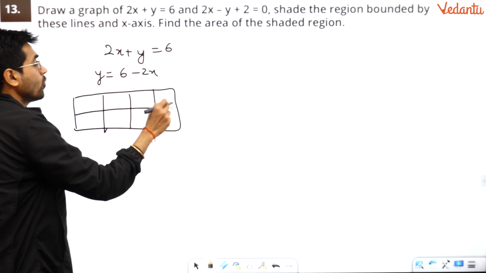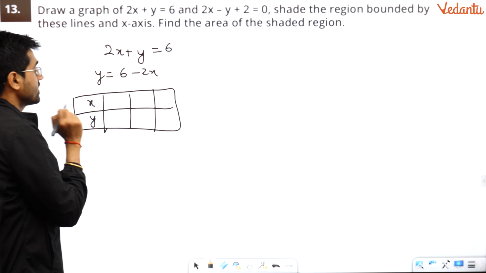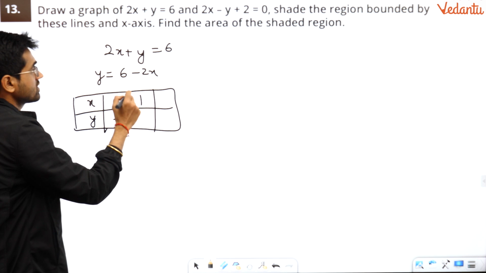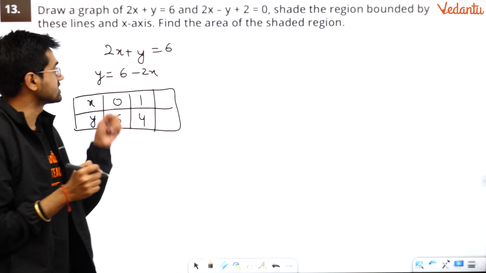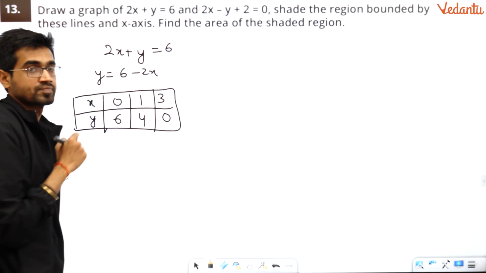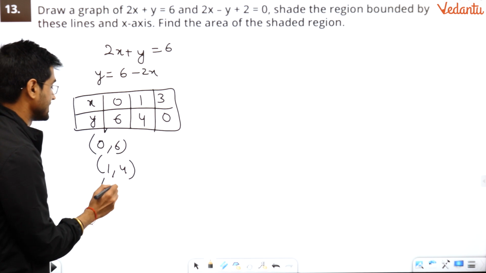Make the box. You need 2 points minimum; 3 points is good. So x, y. Put the value of x as 0, you get 6. Put x as 1, you get 4. Now I want to make y 0. If I put x as 3, I'll get y 0. So the points are (0, 6), (1, 4) and (3, 0).